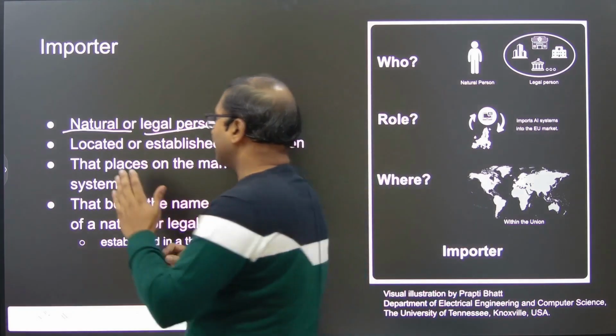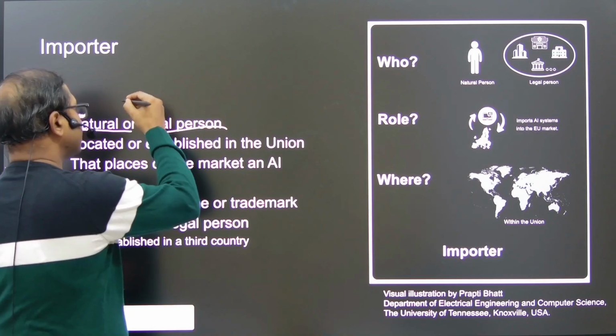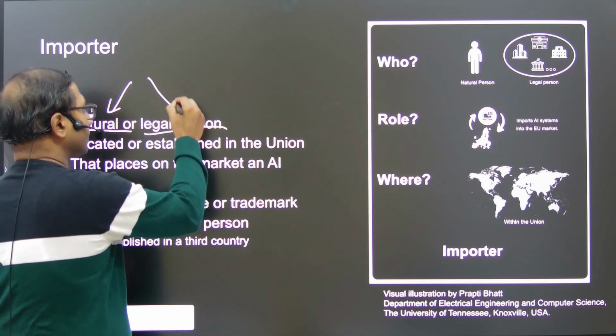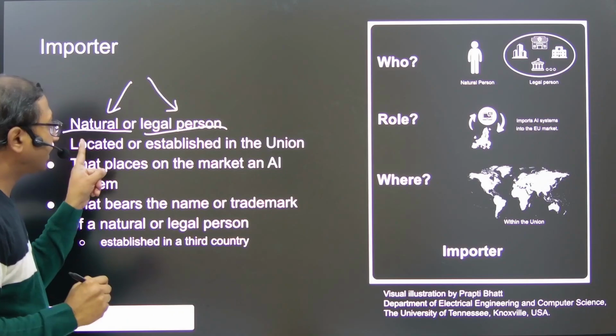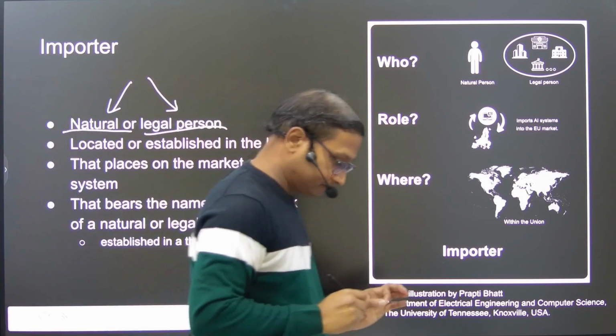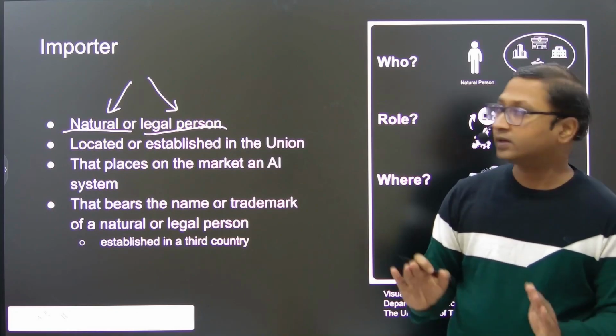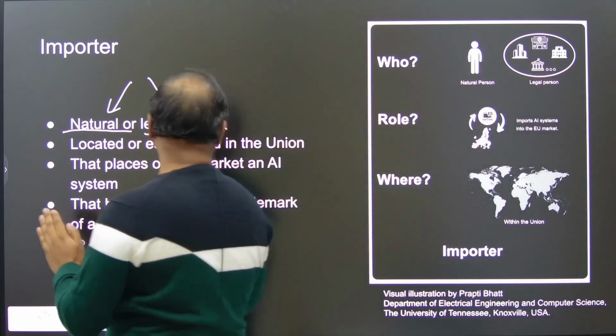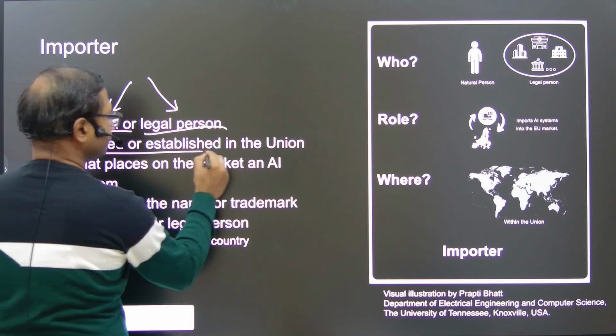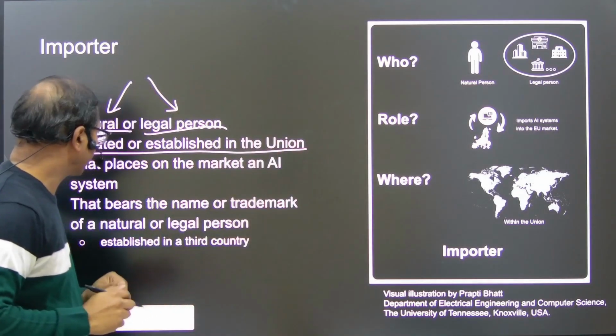So importer has to be a natural or a legal person, that means an individual or a company, located or established in the Union. It cannot be outside.